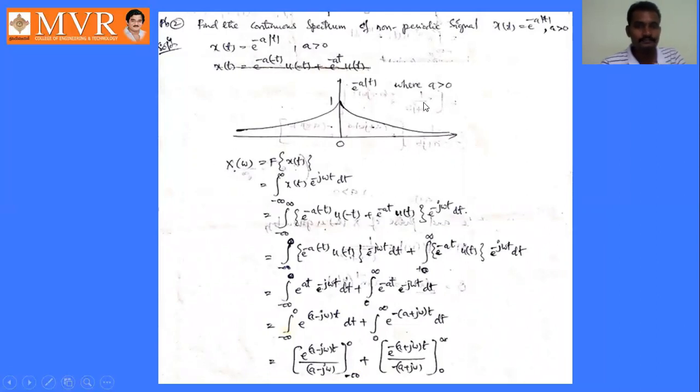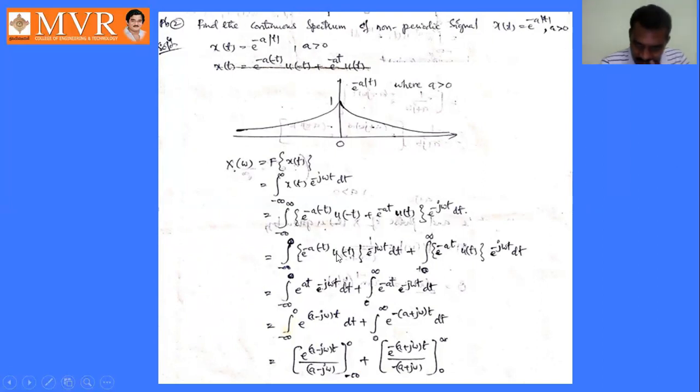Clear? Okay, right. So now we will find the Fourier transform of this function. What is the formula for the Fourier transform? That is the integral from minus infinity to infinity of x of t into e power minus j omega t dt. What is x of t here? This entire function is x of t, right? So we can write this as the integral from minus infinity to infinity of e power minus a into minus t into u of minus t plus e power minus a t into u of t, whole into e power minus j omega t dt. So multiply e power minus j omega t with both parts.